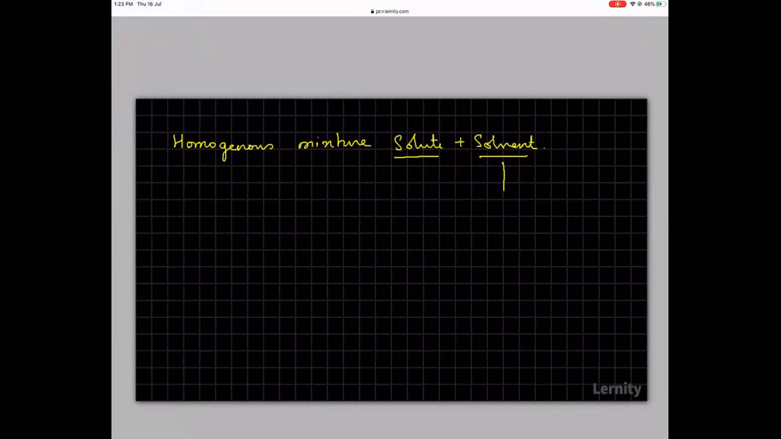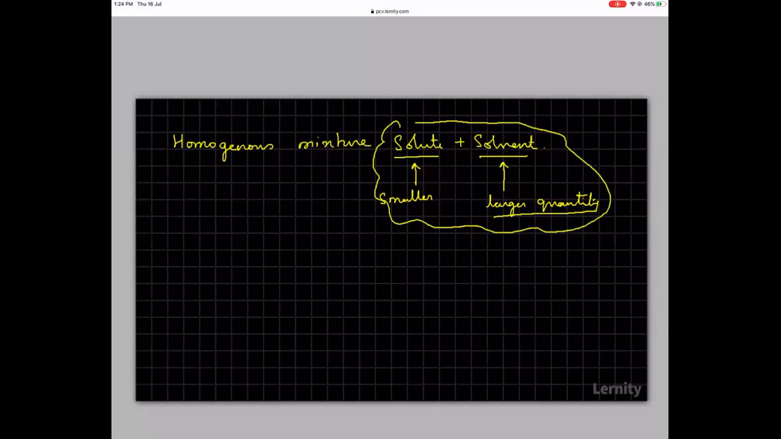The solvent is basically that species which is in larger quantity. That species which is in smaller or lesser quantity is called the solute. Solute plus solvent is equal to solution.